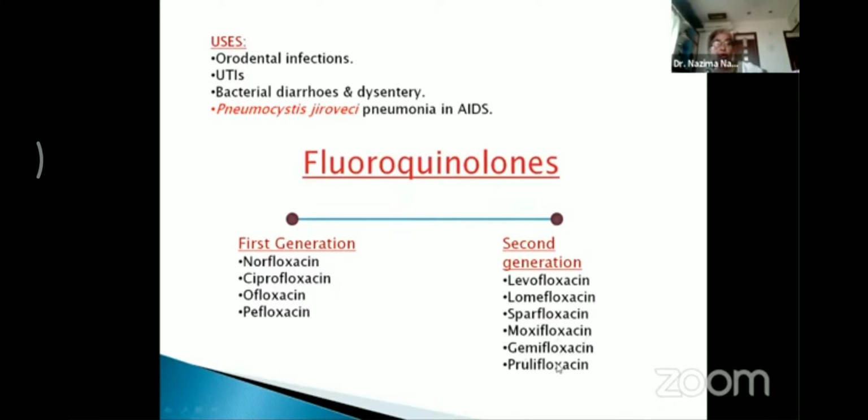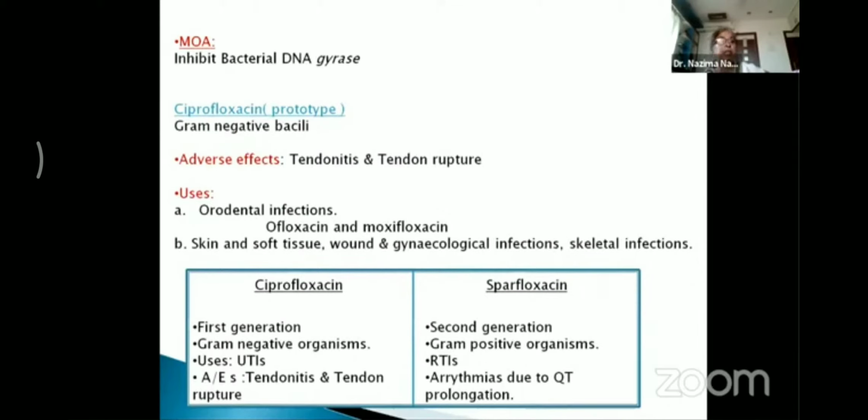Now, this topic, fluoroquinolones, is an important topic. You can be asked a full question on this topic about the classification, the mechanism of action, the uses, as well as the adverse effects of this group of drugs. Coming to the mechanism of action, fluoroquinolones act by inhibiting the bacterial DNA gyrase, and thus the drugs are bactericidal in nature.